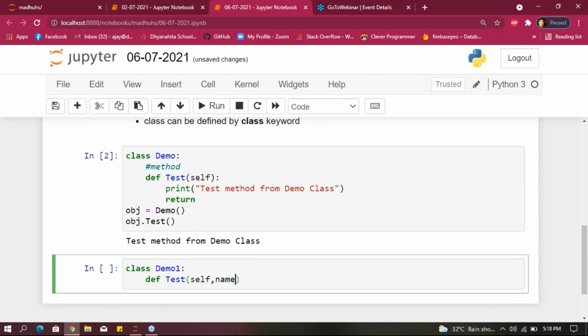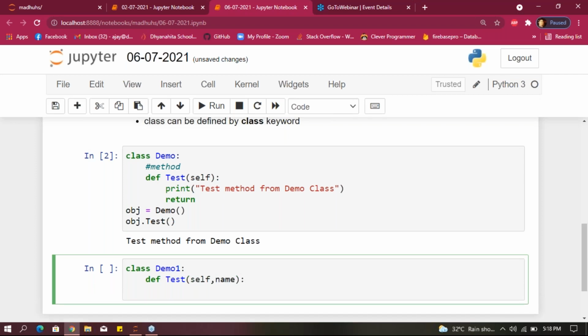And I'm giving another parameter called name, guys. Then print, and give one statement: Your name is. Put a comma here and give the parameter.